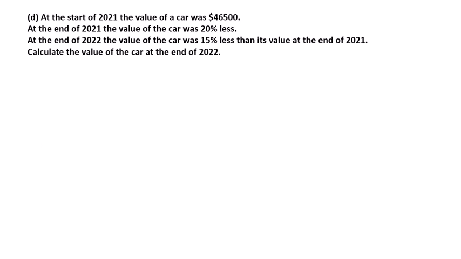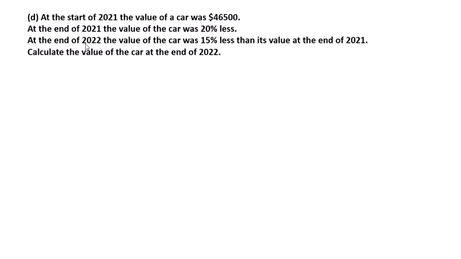Part D. At the start of 2021, the value of a car was $46,500. At the end of 2021, the value of the car was 20% less.